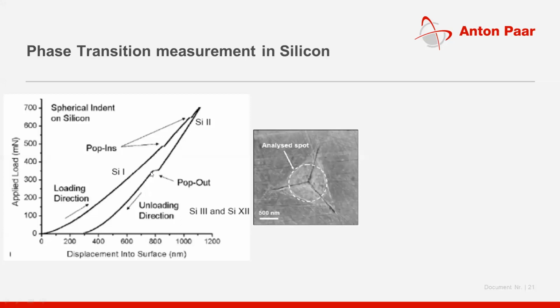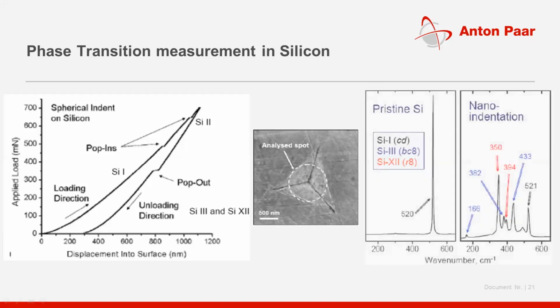So they conducted the experiment, took the silicon sample with the impression under the Raman spectrometer, and could see the difference in the spectra.